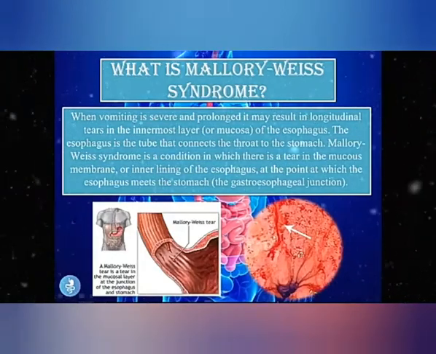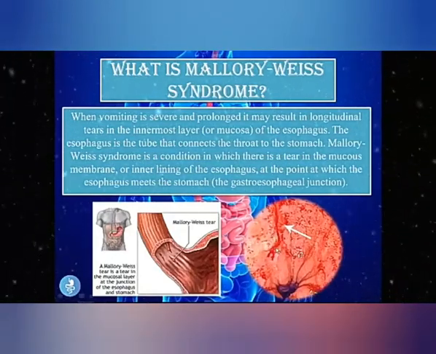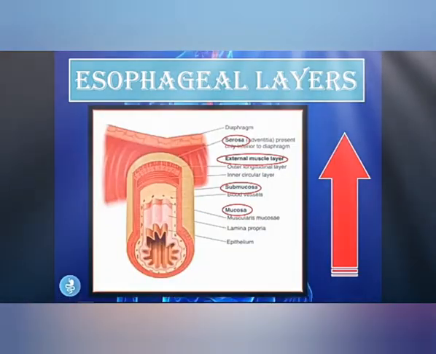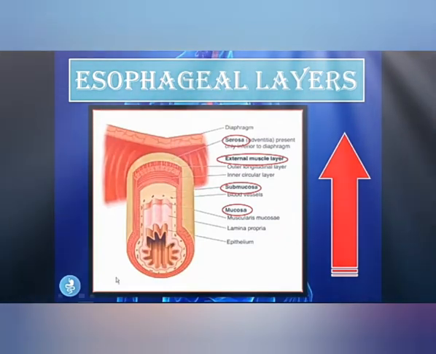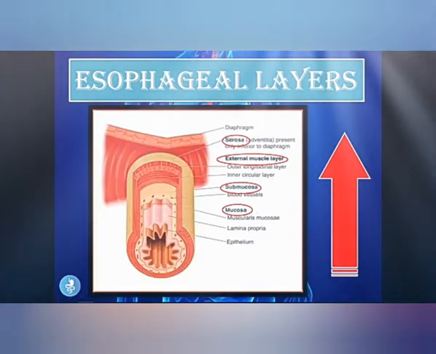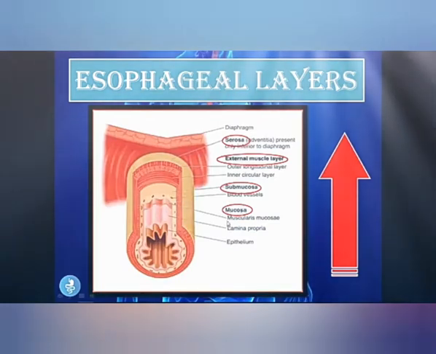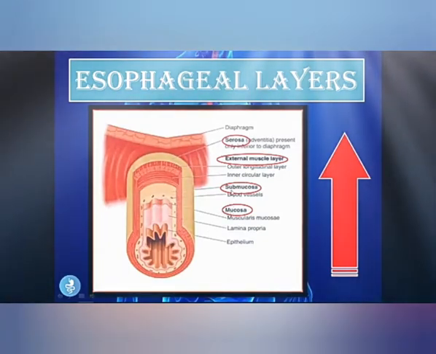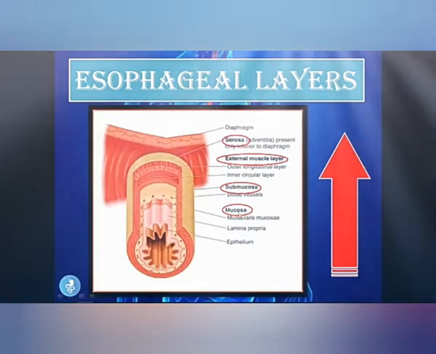And this is what it looks like on endoscopy. You can see this longitudinal tear in the mucosa. So I put this picture in just to give you guys an idea of the esophageal layers. And again, we said Mallory-Weiss only affects the innermost layer, or the mucosa, of the esophagus. So these are all the layers of the esophagus from innermost to outermost. So we have the mucosa, the submucosa, the external muscle layer, and the serosa. So Mallory-Weiss only affects mostly the mucosa and in some very severe cases the submucosa, but here it's mostly the mucosa.